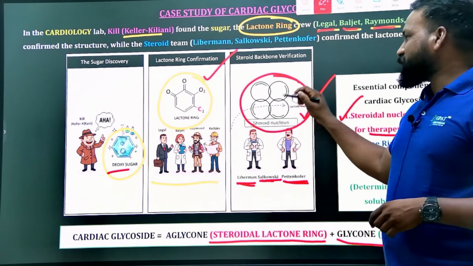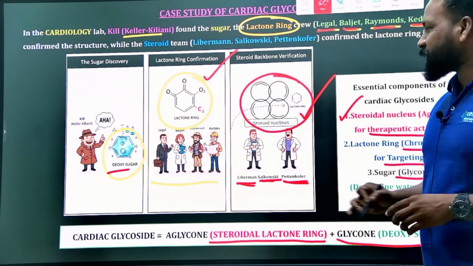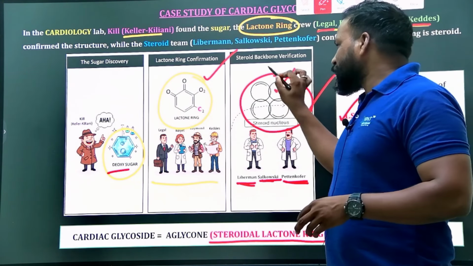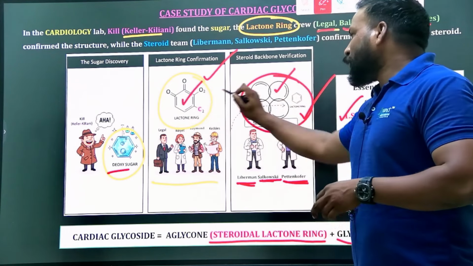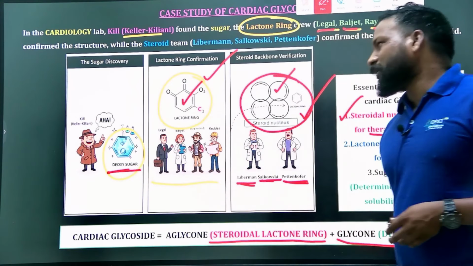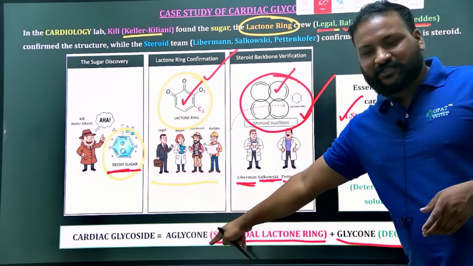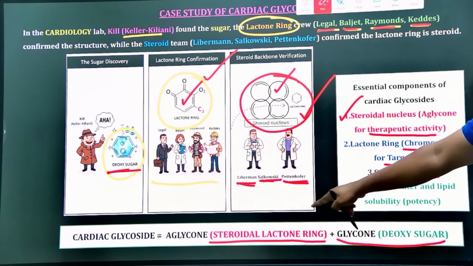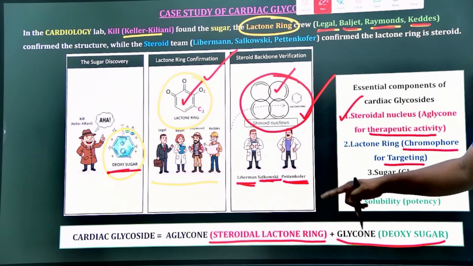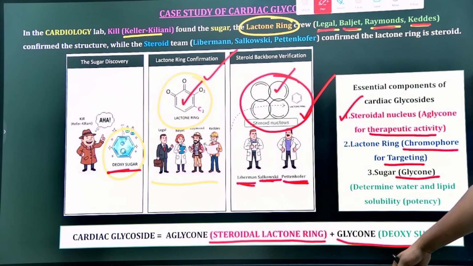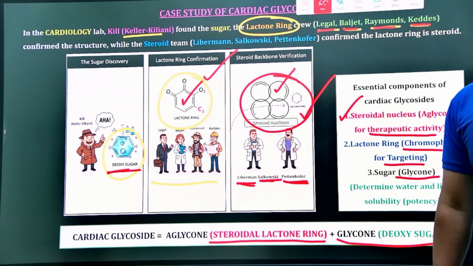Okay, so first, as it is a steroidal glycoside, it should have a steroidal nucleus. That steroidal nucleus should have a lactone ring, and both should be connected to the deoxy sugar or sugar moiety. So that we have represented here. A glycone moiety should contain a steroidal lactone ring, as well as an aglycone moiety, that is deoxy sugar.